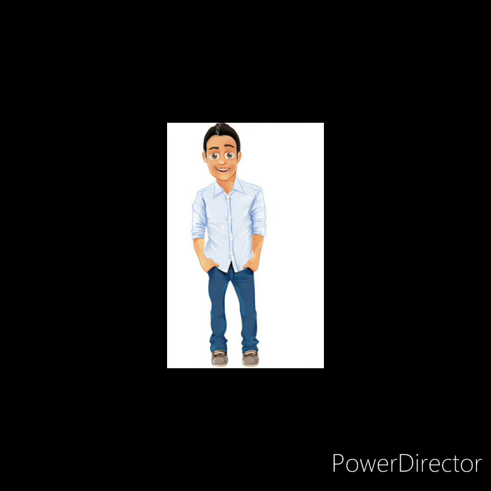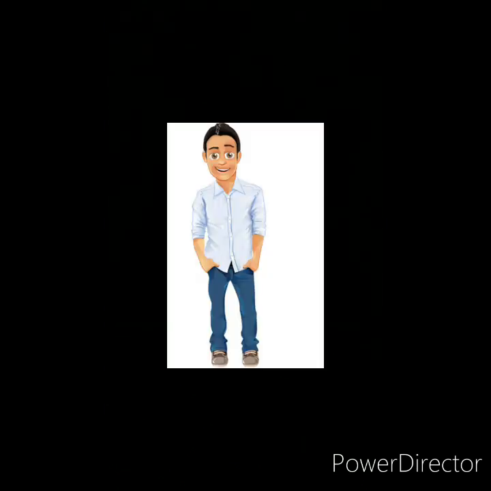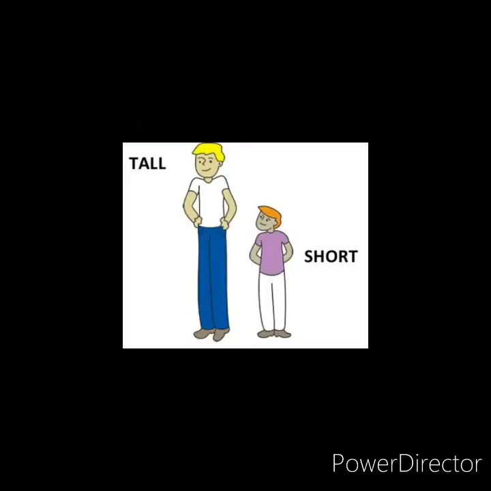Some people are thin, some people are fat, some people are tall, and some of them are short. It means everyone has their different weight and height.